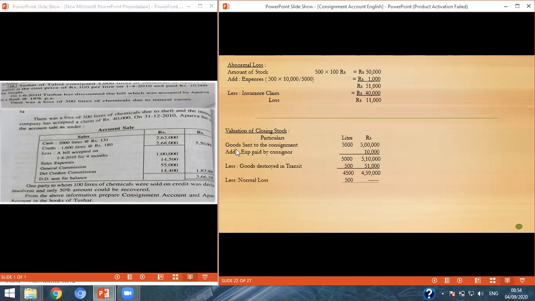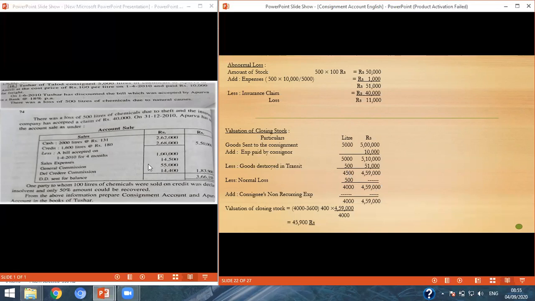First we have to write down the goods sent on consignment, that is 5,000 liters and 5 lakh rupees. Then we add the expenses of consignor, 10,000 rupees. So it will be 5,000 liters and 5,10,000 cost. Then goods destroyed in transit, that is abnormal loss of 500 liters, and we have already found the cost, 51,000. So we get 4,500 liters and 4,59,000 amount. Then we have normal loss of 500 liters, so we get 4,000 liters and the cost will be 4,59,000.